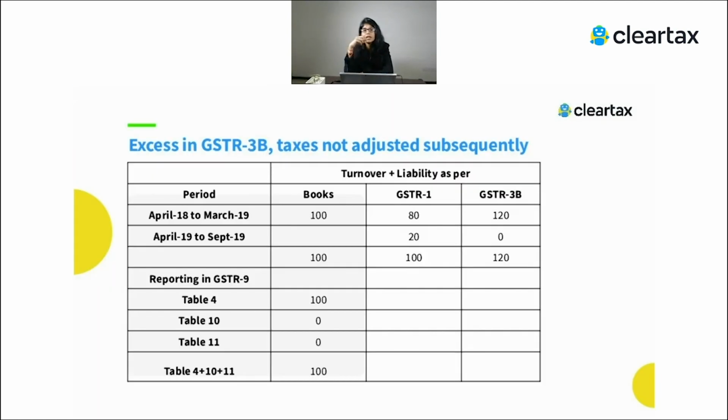But there is one more thing. Think of the example where in 3B you have paid less and you have not even shown the difference in the next year. For example, in 18-19, as per books, you have 100 rupees. As per GST 1, you have correctly shown 100 rupees, but as per 3B, you have just shown 80 rupees. And in the next year, the 20 rupees you still have not paid. So here you have to show as per your books of account, which is 100 rupees, while you are filing your GSTR 9, and that needs to be shown in table number 4. So in table number 4, you will show your actual liability, which is 100 rupees. So this is how we have to show the liability in the different tables of GSTR 9.